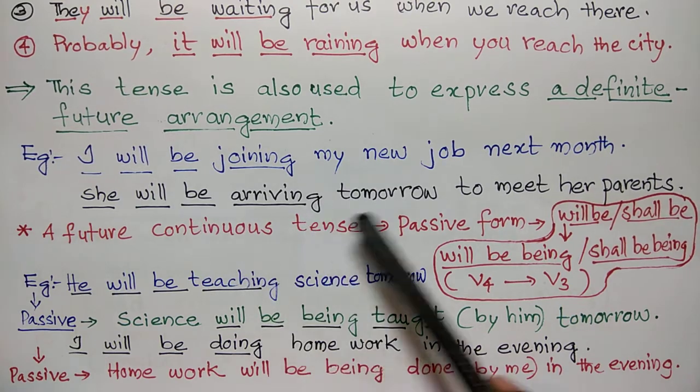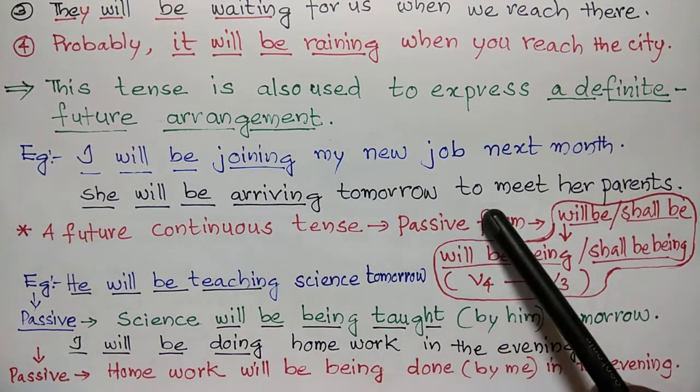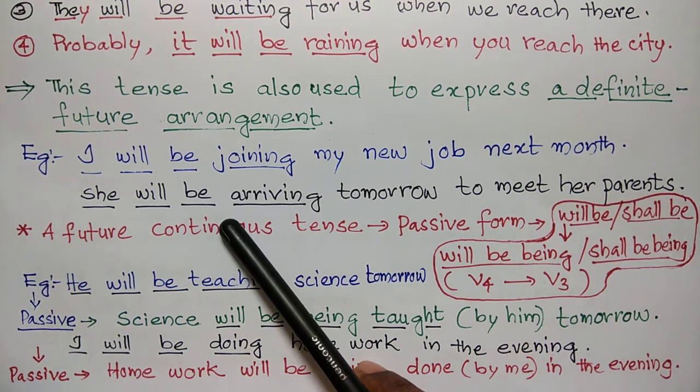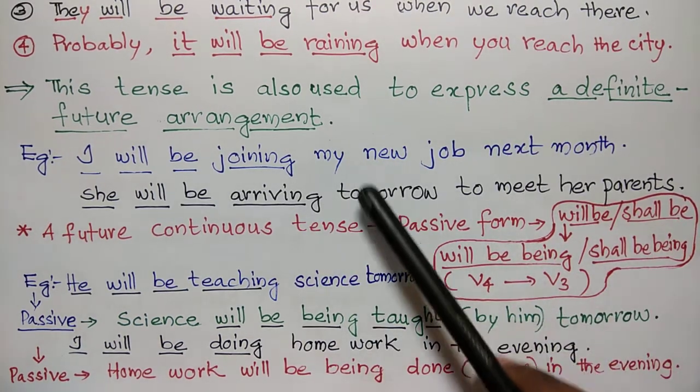She will be arriving tomorrow to meet her parents. That is also future continuous tense because it is a definite future arrangement.